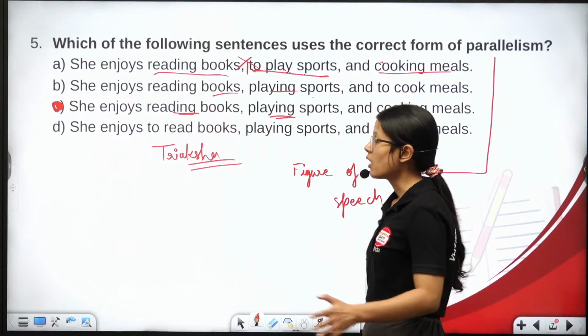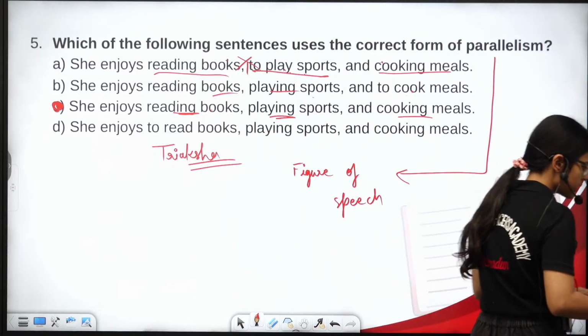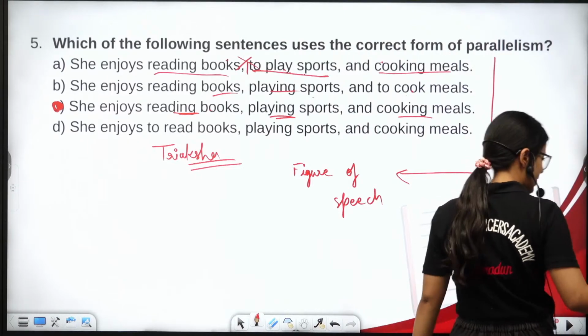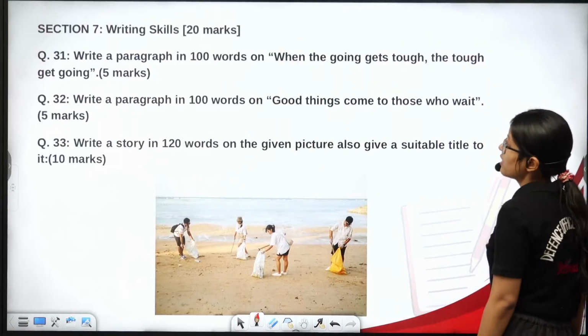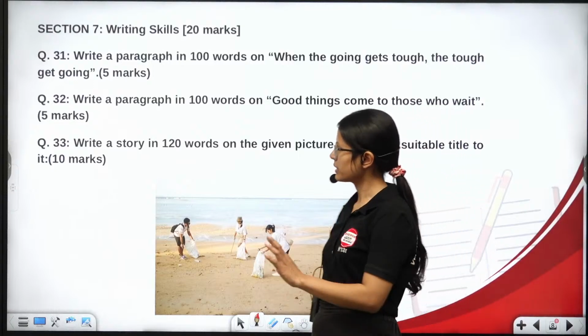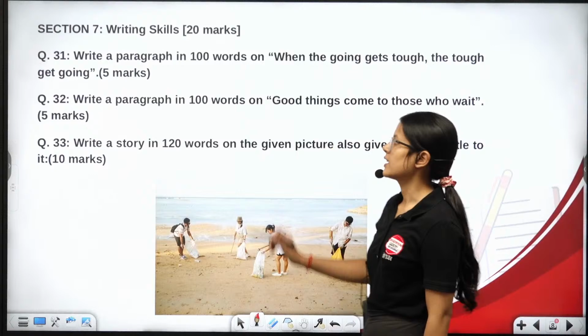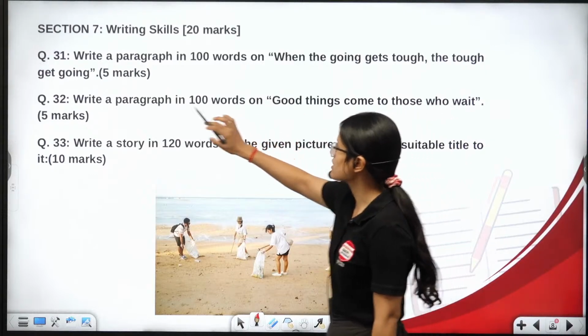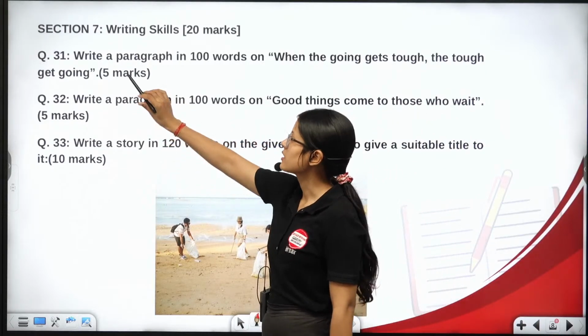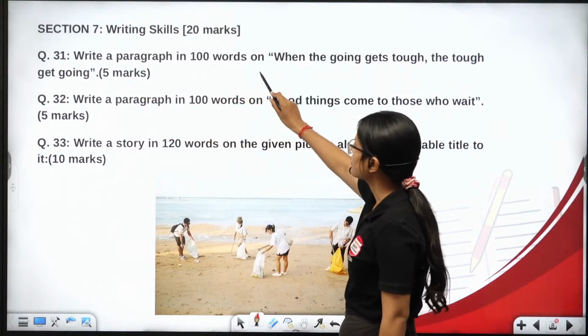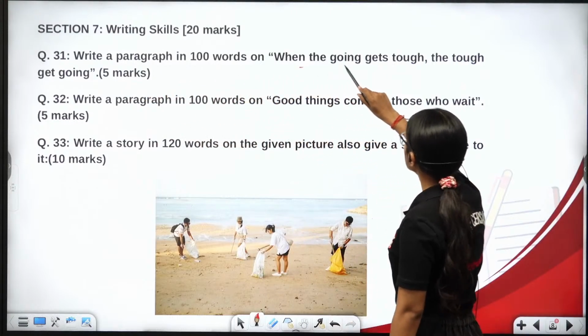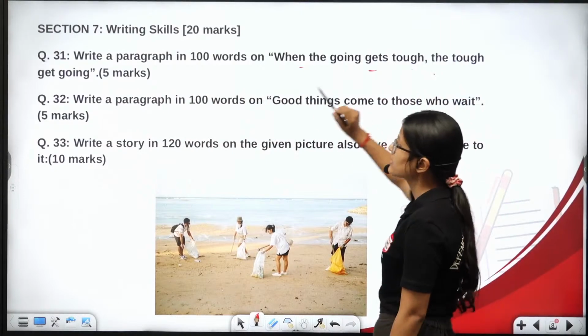ठीक है, so हमारे जो grammar based MCQs थे, we've completed these grammar based MCQs and now, because it was a mock test 12, यहाँ पे 30 marks का हमारा grammar portion था और 20 marks का जो था writing section था. What was in the writing section? Firstly, there was a paragraph. Write a paragraph in 100 words on when the going gets tough, the tough gets going.